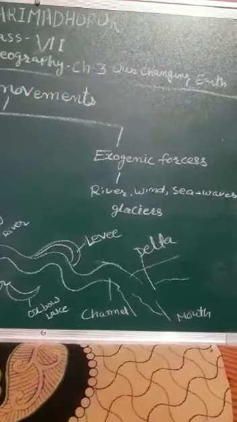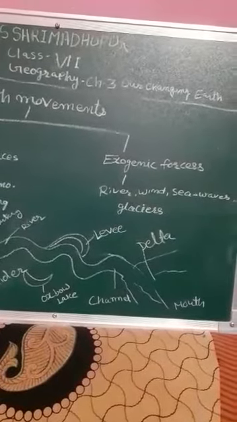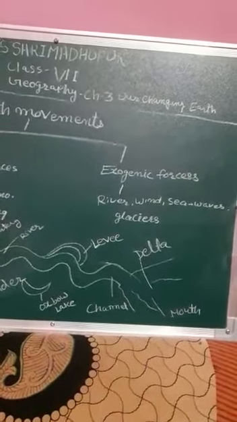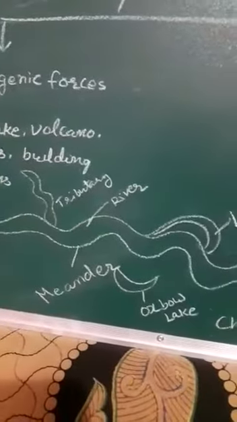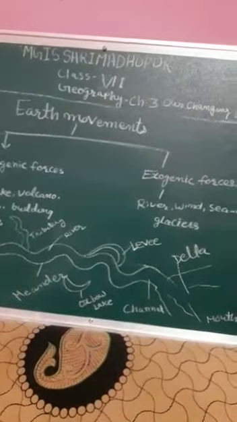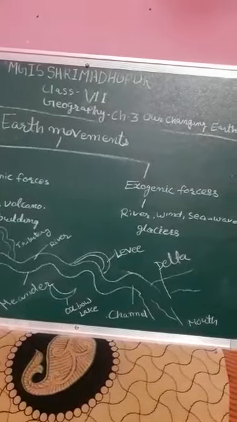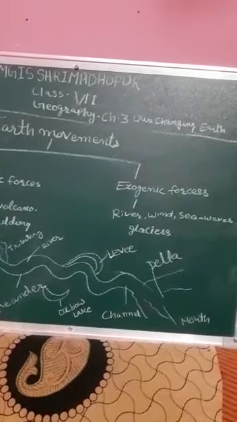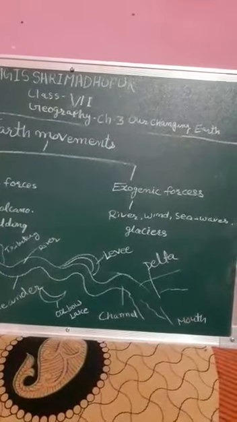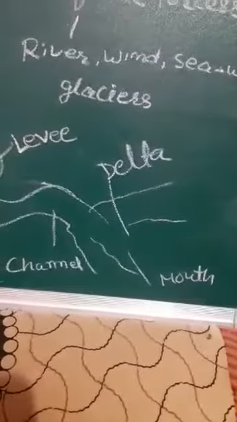As the river approaches the sea, the speed of flowing water decreases and the river begins to break up into a number of streams called distributaries. The river becomes so slow that it begins to deposit its load. Each distributary forms its own mouth. The collection of sediments from all the mouths forms a delta. What is a delta? The mouth of the river is called a delta.